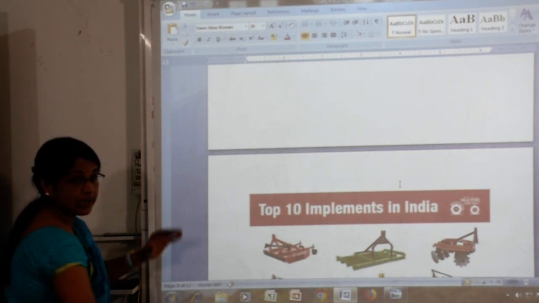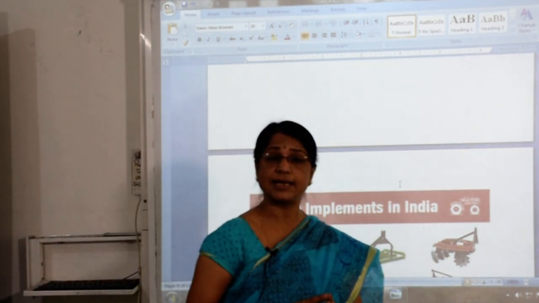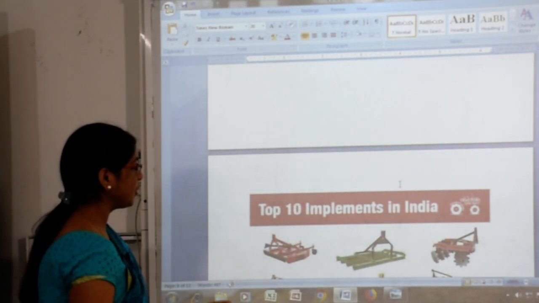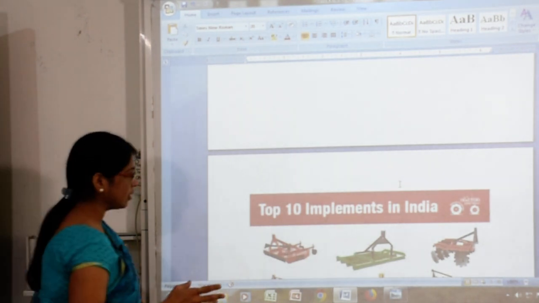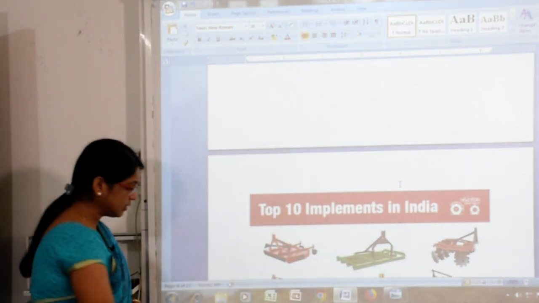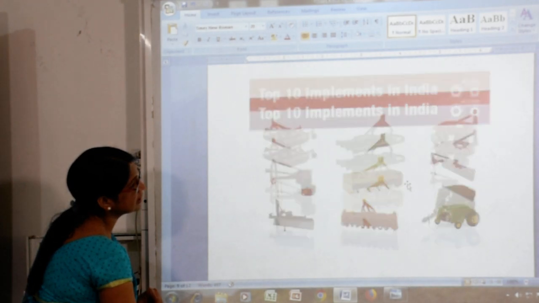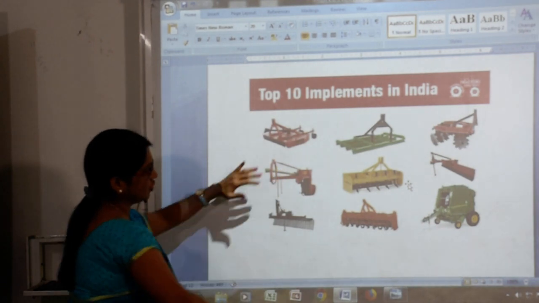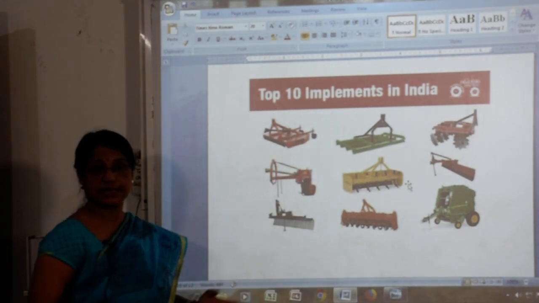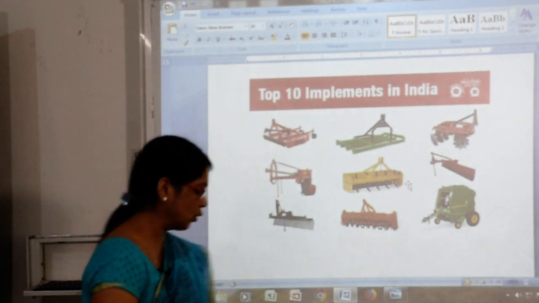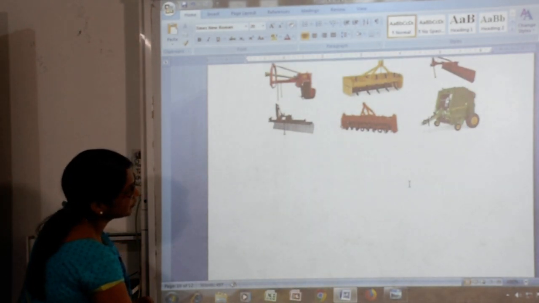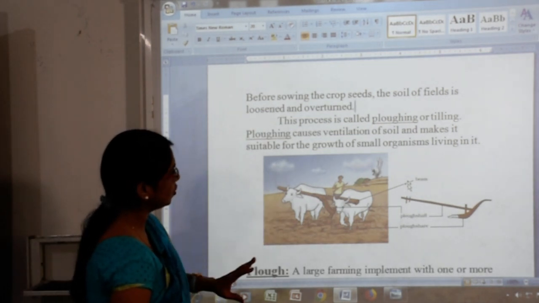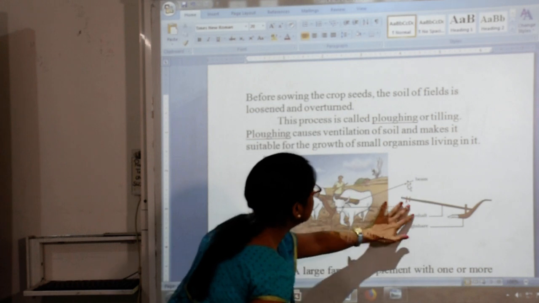What are agriculture implements? Children, do you know the agriculture implements? They play the most important role especially in the preparation of the soil. The top 10 implements are shown in this picture. These are India's best implement tools. It is shown here, and this diagram is also given in your textbook. Now further we are going to see this picture, shown with one tool also.